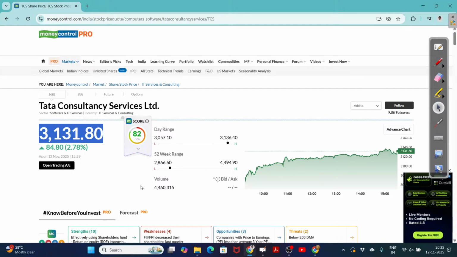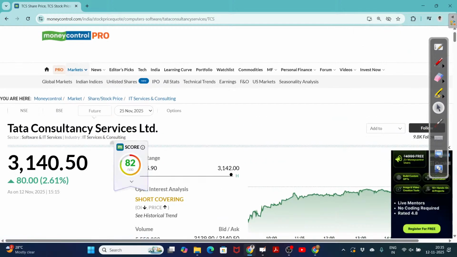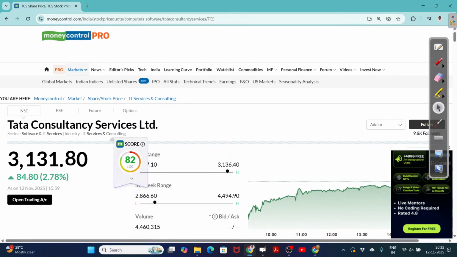The lot size may be 100 or 200. You have to purchase at least 100 shares. That's what lot size is. You cannot break the lot, and it is routed through a medium only. See, this is the future. What is the price now? 3,140. What is the current rate? 3,131. So if you want to purchase at this month end, how much do you have to pay? 3,140, almost 8 rupees excess. If you pay 8 rupees excess, you will get the forward, meaning you have the right to purchase this anytime before this month end.